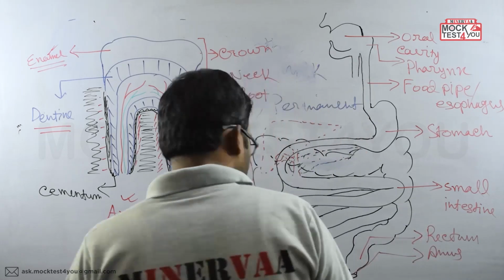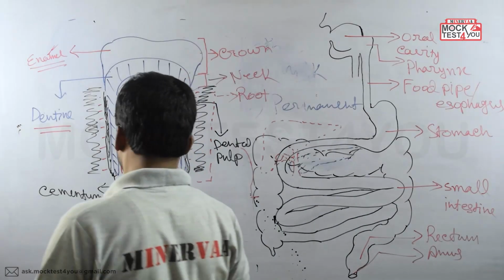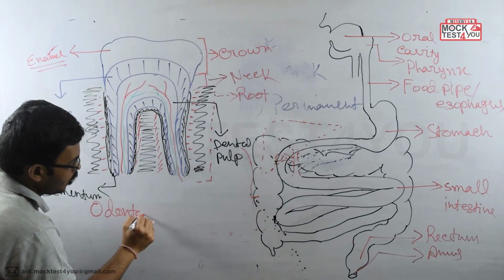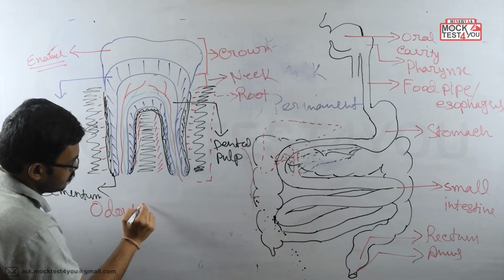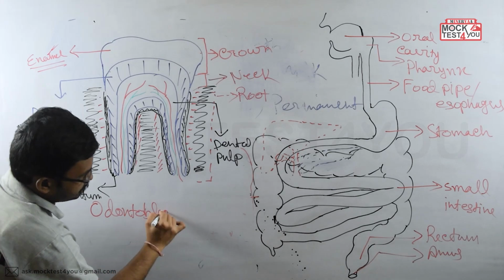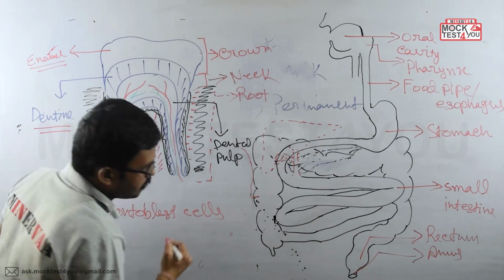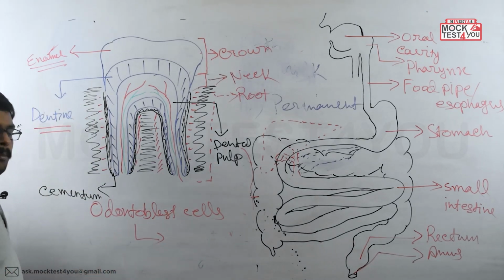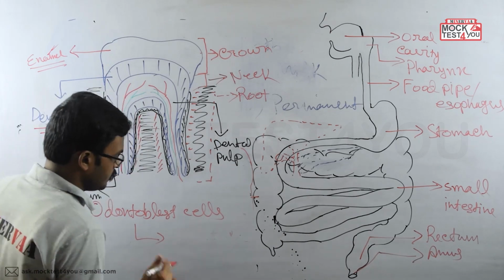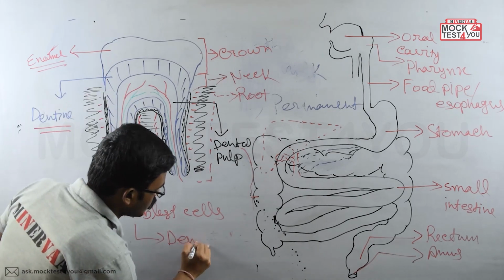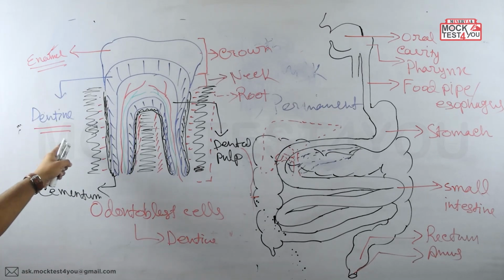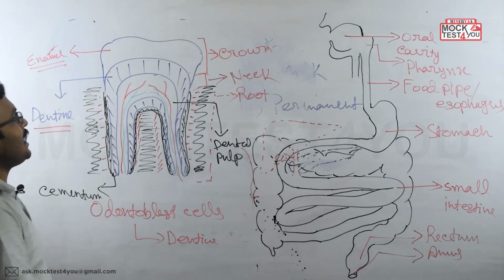So let me write over here: the odontoblast cells are making the dentine region. Okay, clear? So next we have learned about the dentine region.